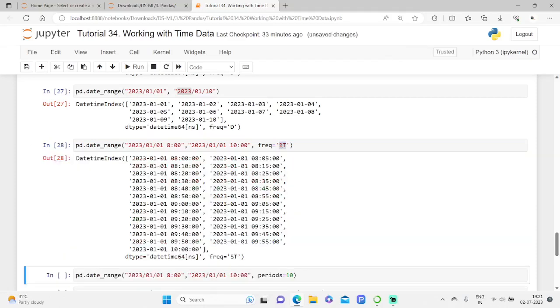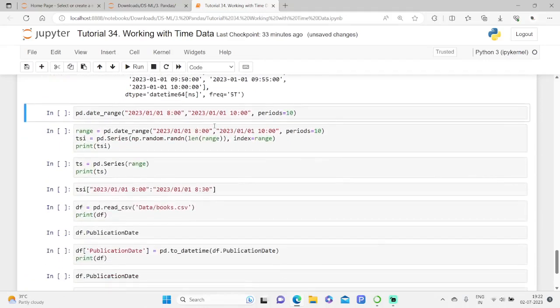Okay, now let me execute here. What we are getting is that we divide this time interval into 10 equal parts, each delimited by a timestamp. In this case, 10 is assigned to the optional parameter period. So here again, I'm just going to give you this exact structure.